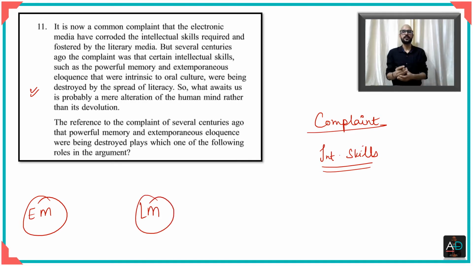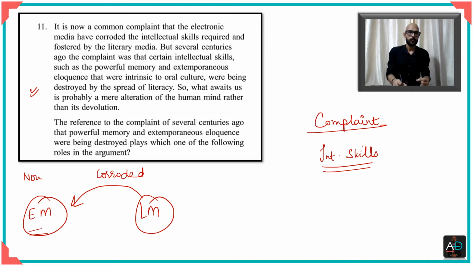What he means to say is that if you were using pen and paper and text, that required a certain kind of intellectual ability, and those skills have been corroded because of the use of electronic media. This is what is being said now.